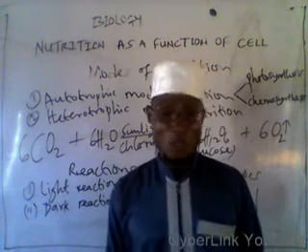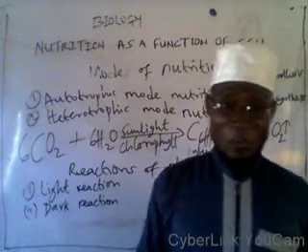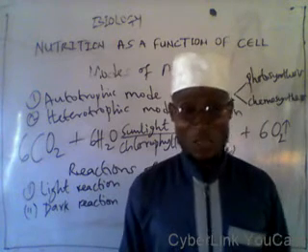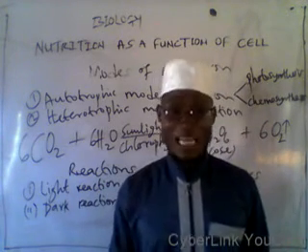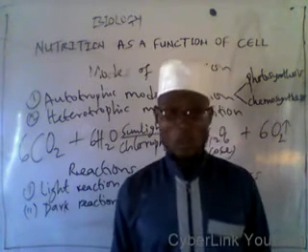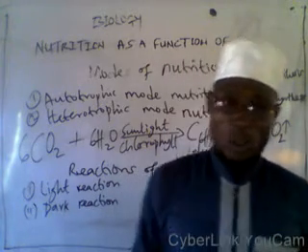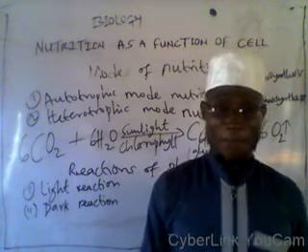Number 1, you will pluck a fresh leaf that has already been exposed to sunlight for a few hours. 2, you will boil this leaf in hot water.